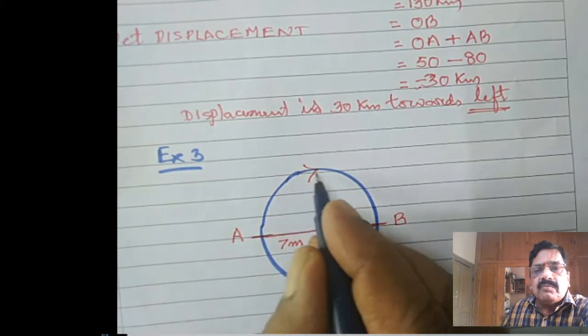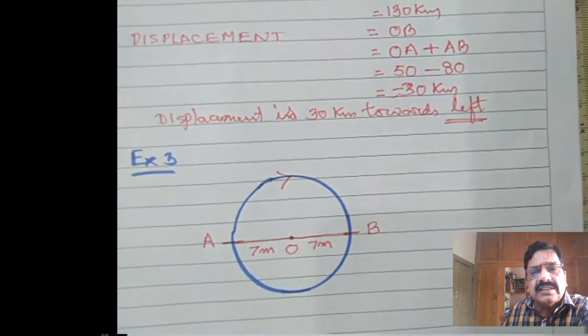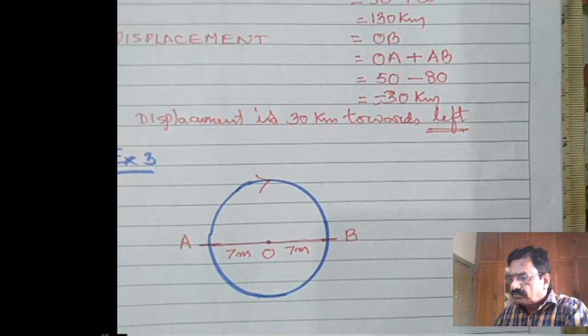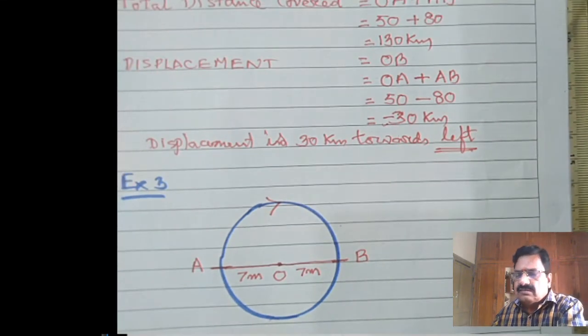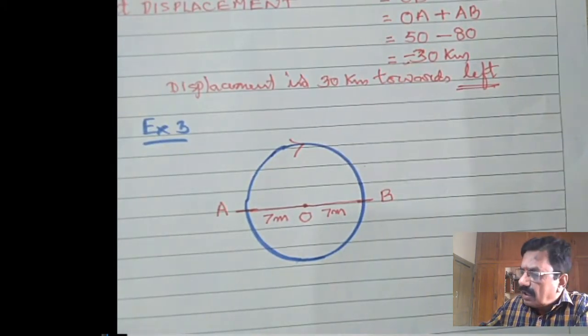Now my aim is to show how to calculate the distance and displacement in the case of this circular motion. I am explaining here.